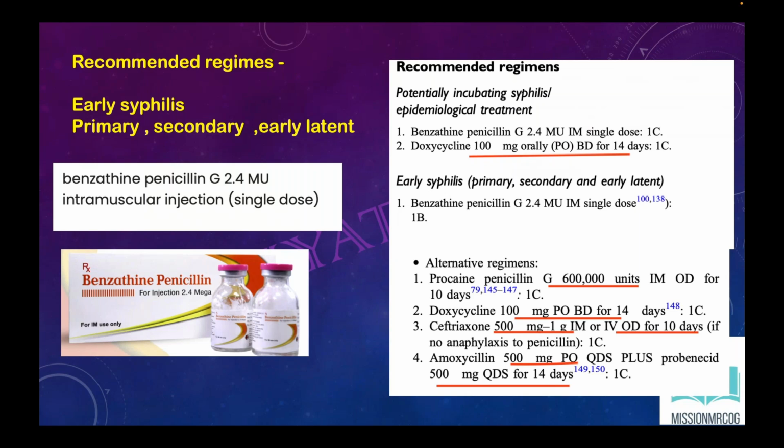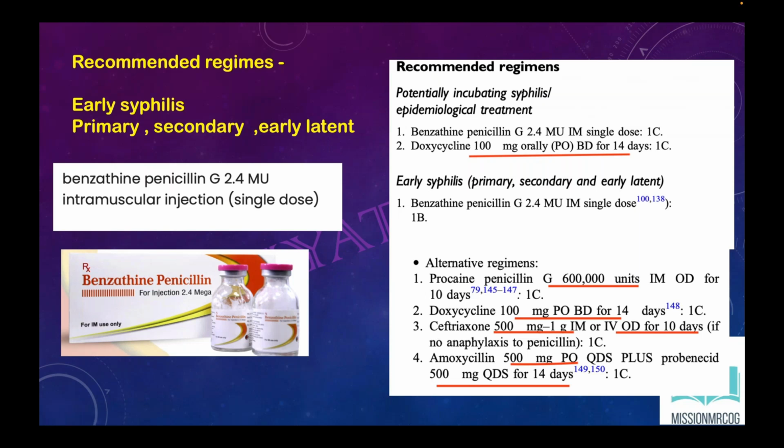Then what kind of second treatment are you going to give this patient? Now, if the patient is non-pregnant, you can give doxycycline, but if your patient is pregnant, then you cannot give doxycycline. In that situation, basically the patient would be sent for desensitization.